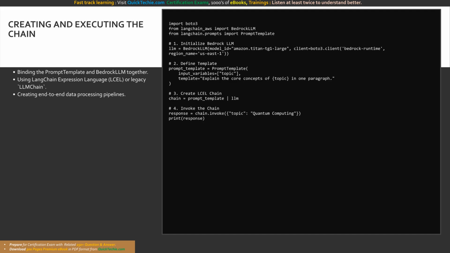Finally, in step 4, we call chain.invoke, passing a dictionary with the topic quantum computing. LangChain autonomously formats the prompt, transmits it to the AWS cloud, waits for the Titan model's inference, and prints the perfectly crafted paragraph. We achieved end-to-end orchestration in less than 10 lines of Python.